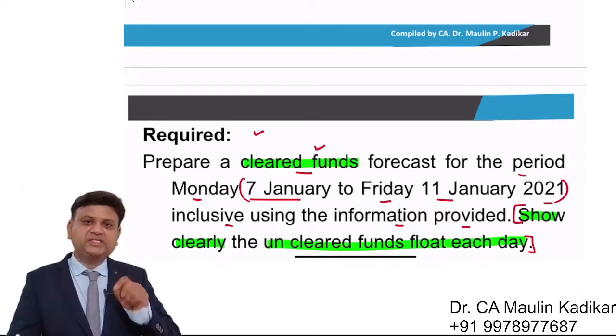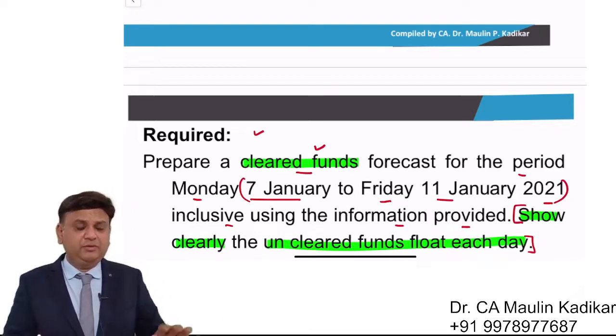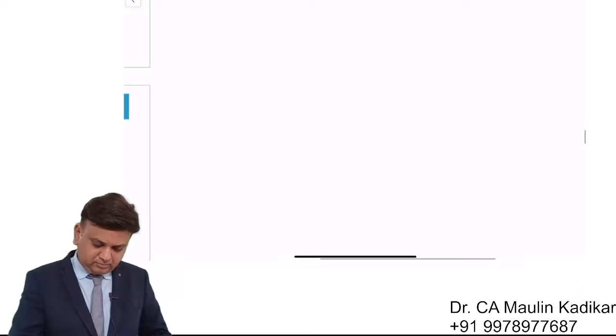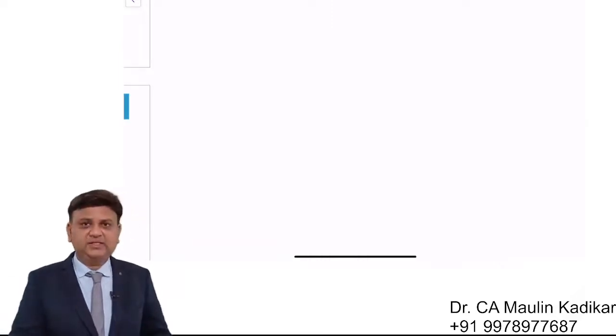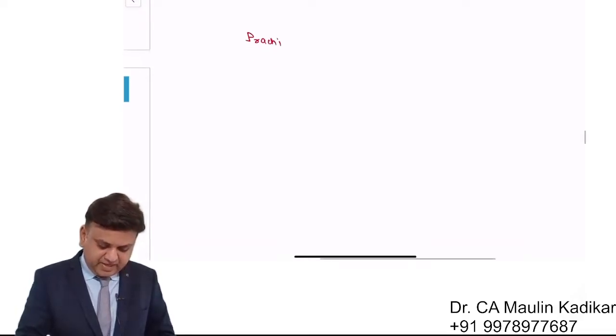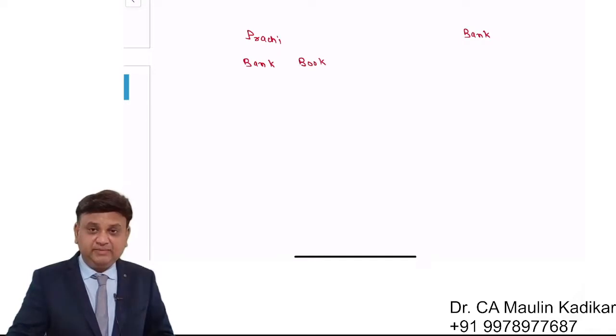Now, what is the second part of the question has a meaning? I'm explaining that to you first of all. Before we go for understanding of the answer, I would like to give you explanation of the question. Dear students, there are two sets of the records. One is what we maintain, and that is a kind of bank book, and another is what bank is maintaining, and that is given a name as passbook.